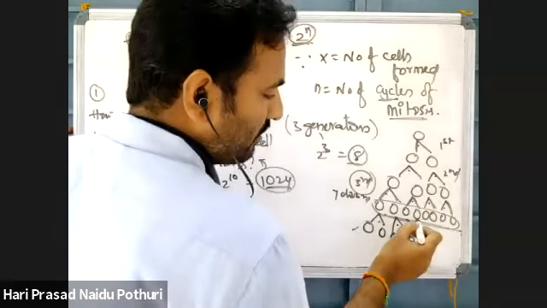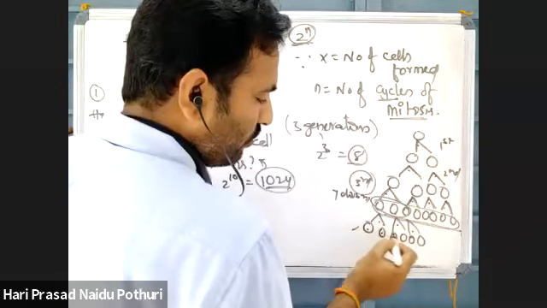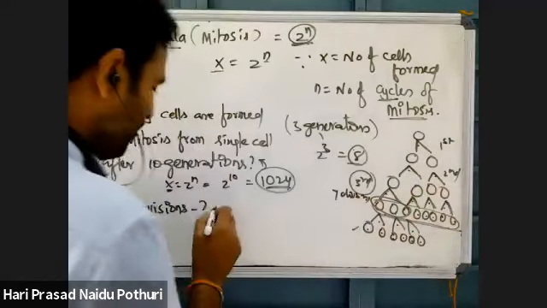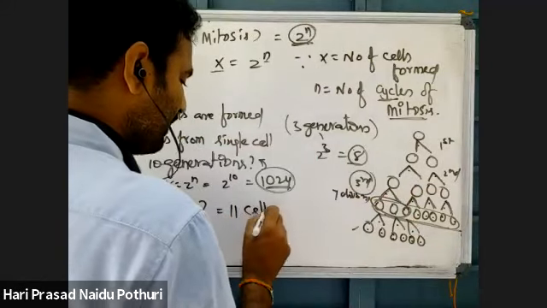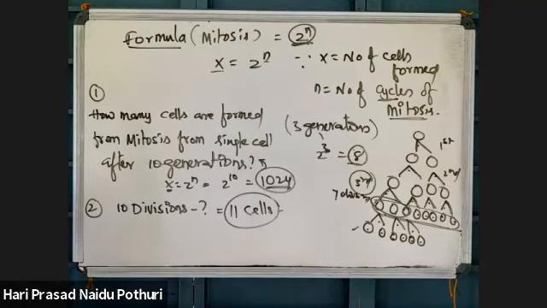Now how many daughter cells are there? These are not now, these are parental cells. 1, 2, 3, 4, 5, 6, 7, 8, 9, 10, 11. So 11 cells are possible. Understand? Based on the question you need to answer. If a question came, how many cells are possible after mitotic generations, then you can apply that formula, the 2 power n formula of mitosis.